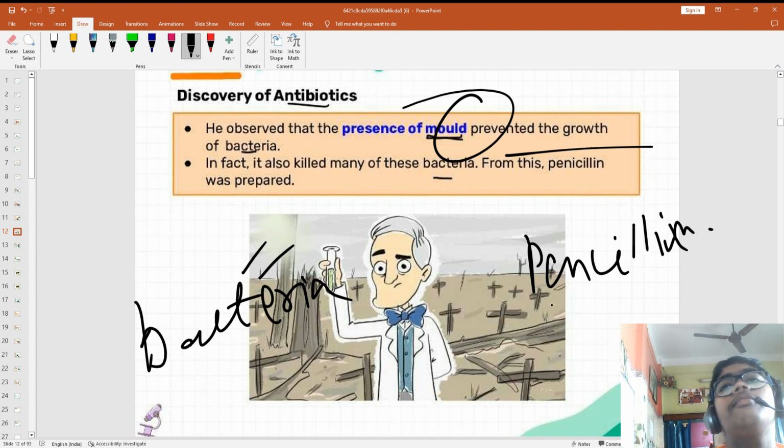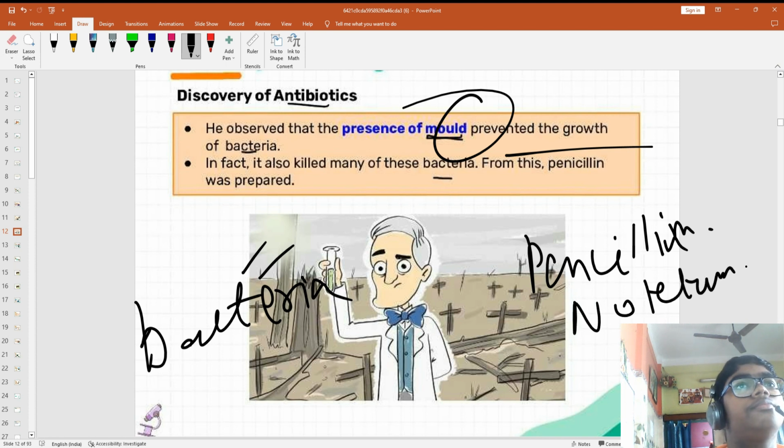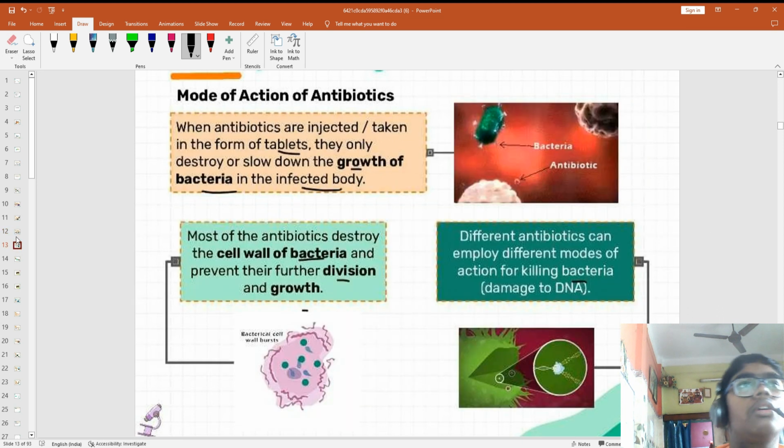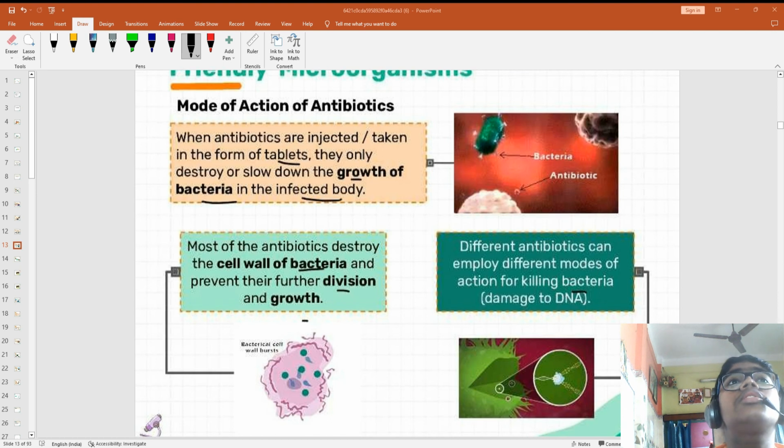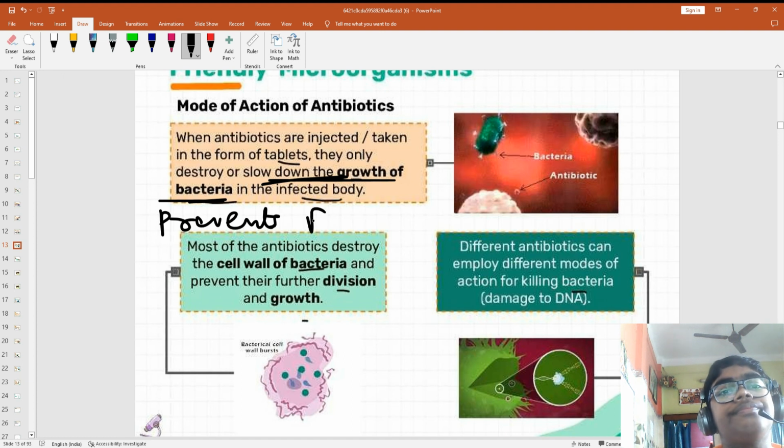The microorganism name is Penicillium notatum. That microorganism is being used. Then he came to the idea of antibiotics: when these are entered in our body, means antibiotics are injected or taken, they slow down the growth of bacteria and prevent further disease.